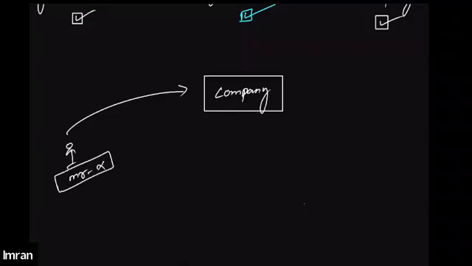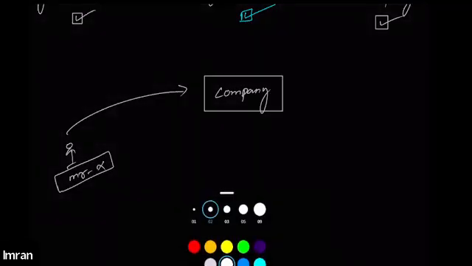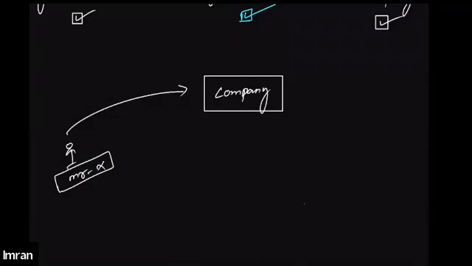Now, in case the company is an unlimited company, what happens is very important and this is very much contradictory as well.